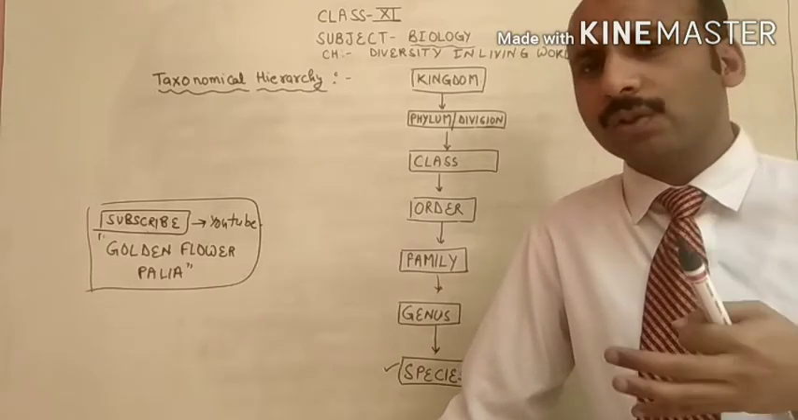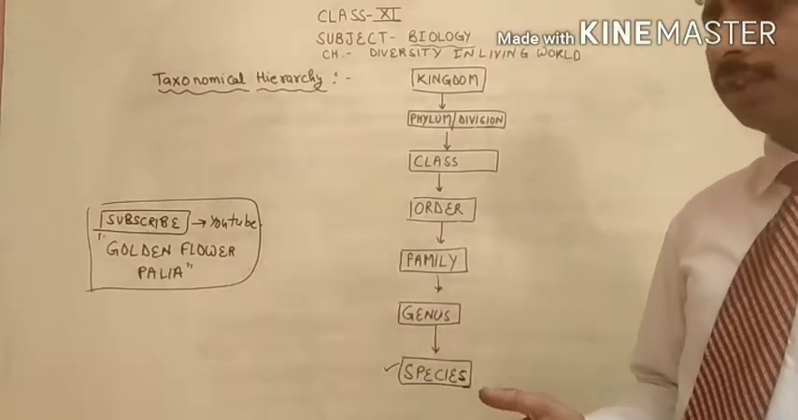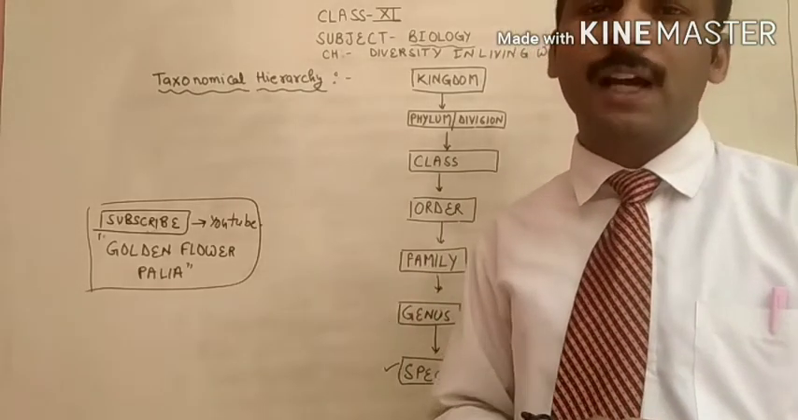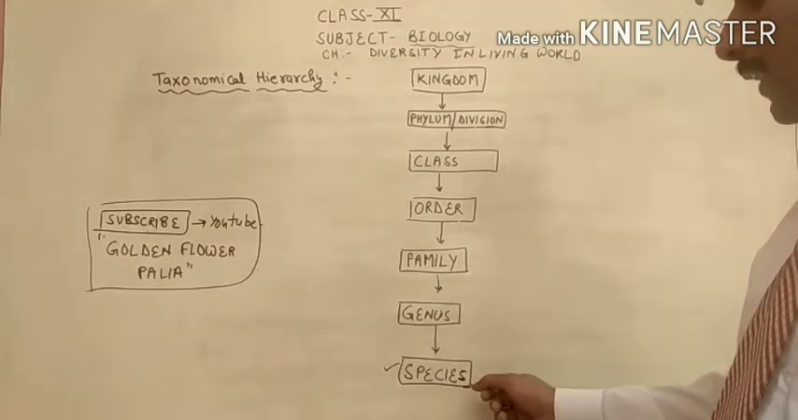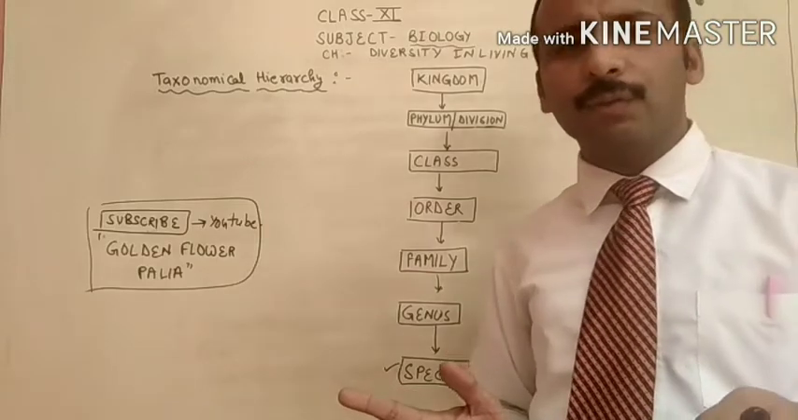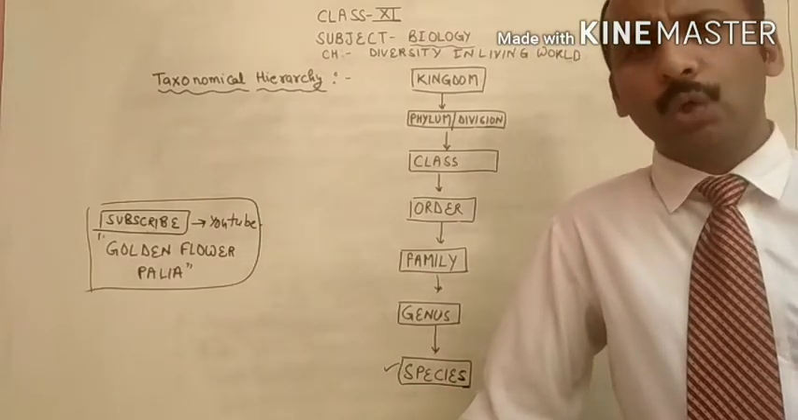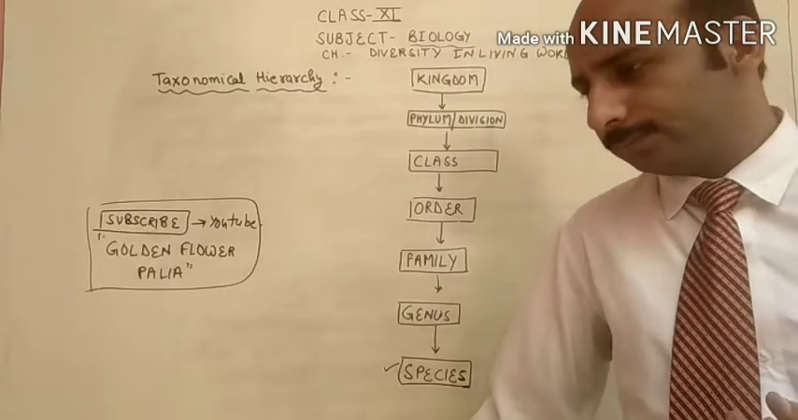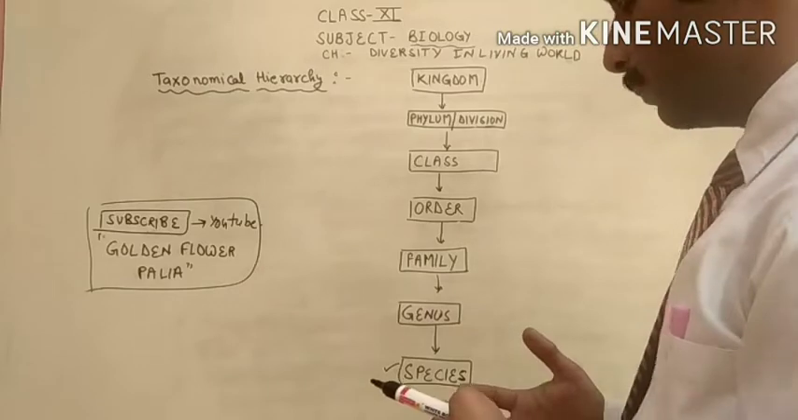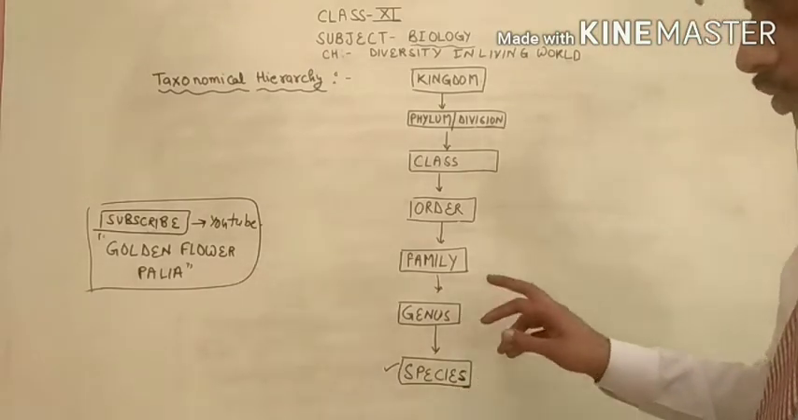These are very closely related. The unit of classification in which very closely related organisms are placed is called the species. So what will you say about the species? A species is a group of similar or closely related organisms which can interbreed. Now many species grouped together form the genus.